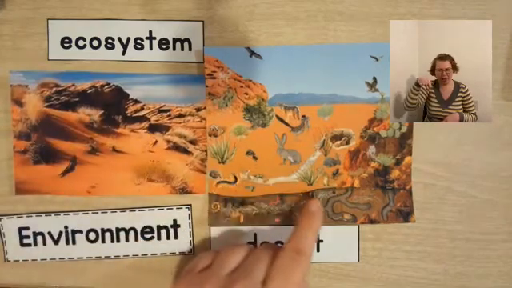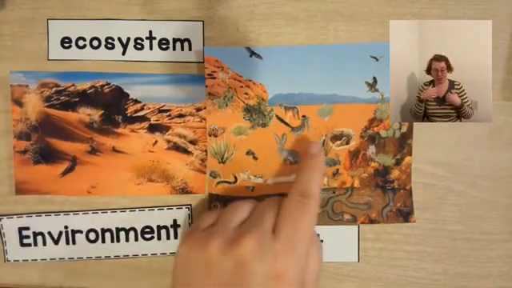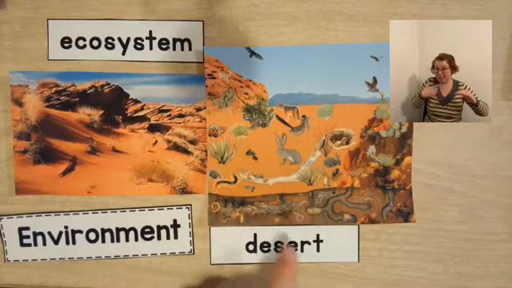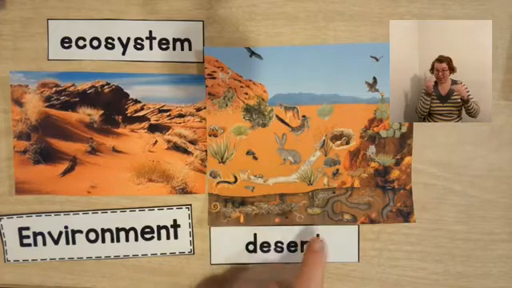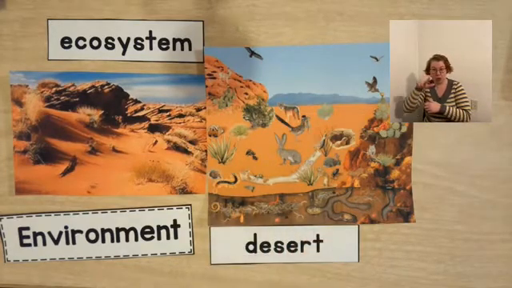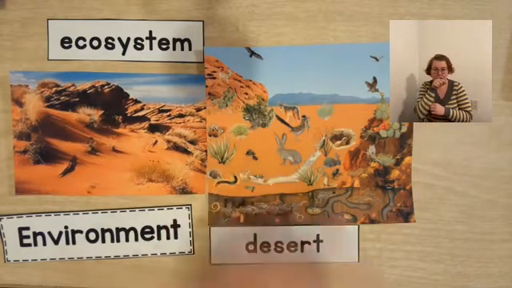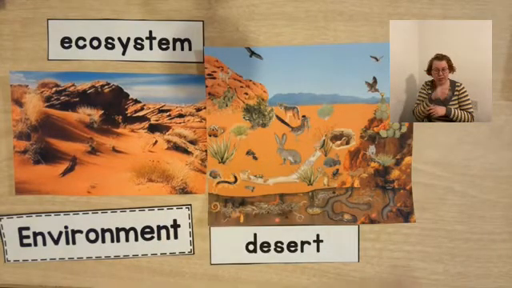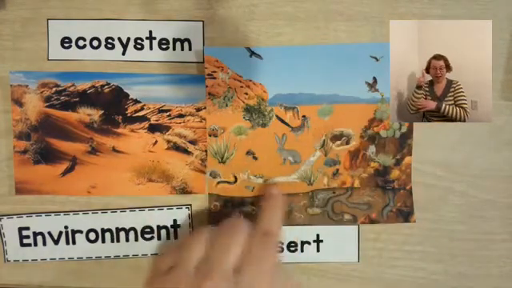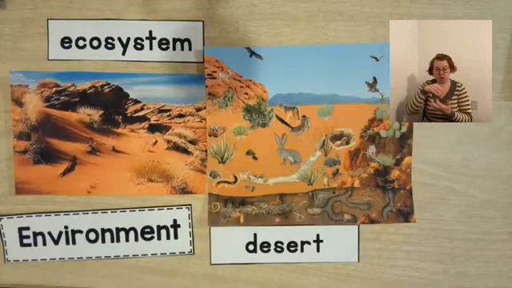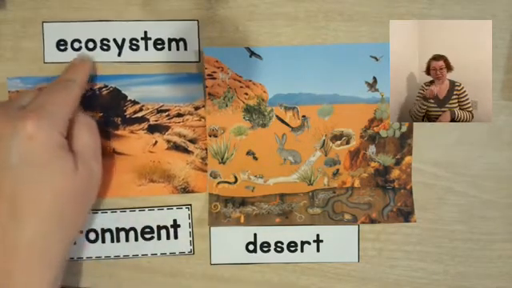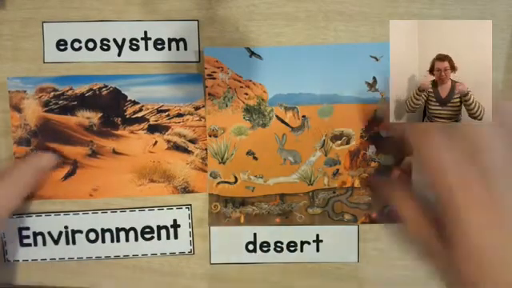But look, there are animals in the desert. Some of them are above ground, some of them are underground. I see some of them, these little worms, interacting with the soil. I see a bird that got a mouse. I see a bird over here that's going to get a plant. These animals are interacting with the environment and with each other. So yes, we can find an ecosystem in the desert.